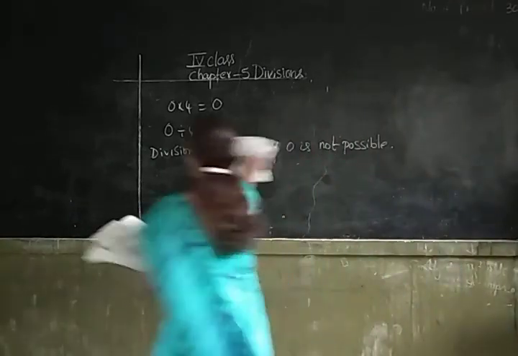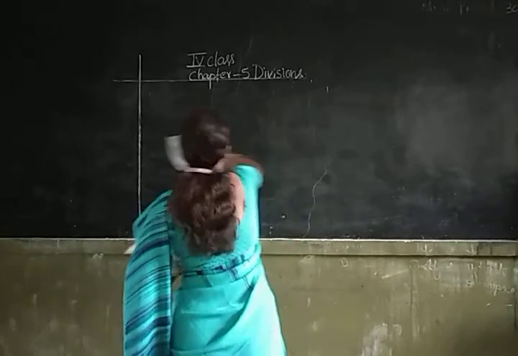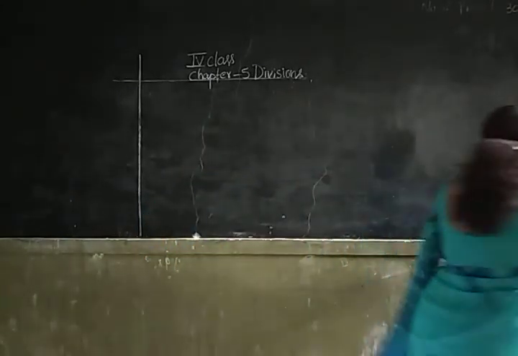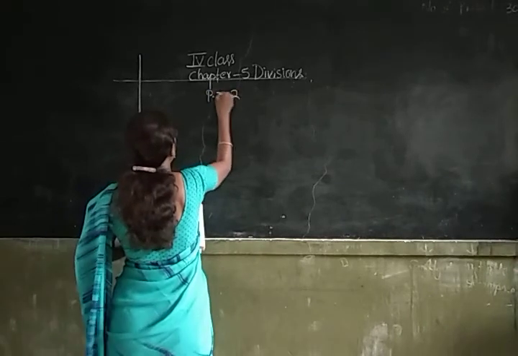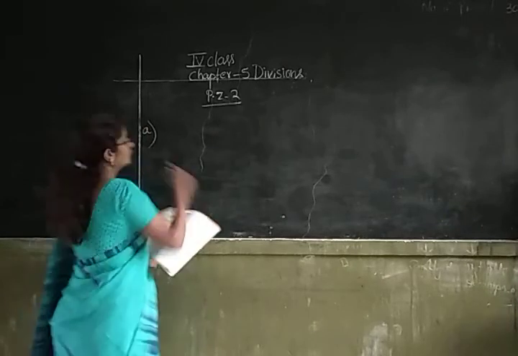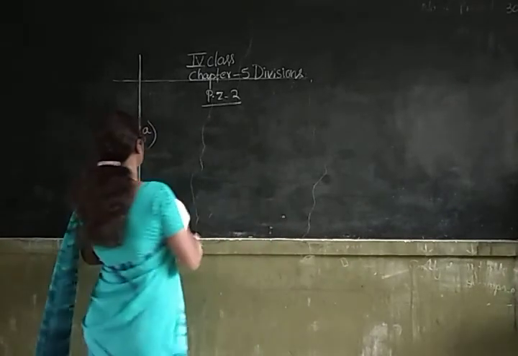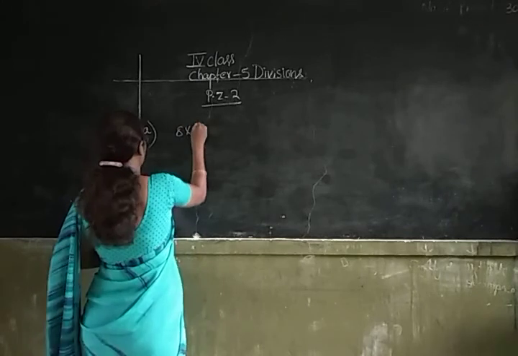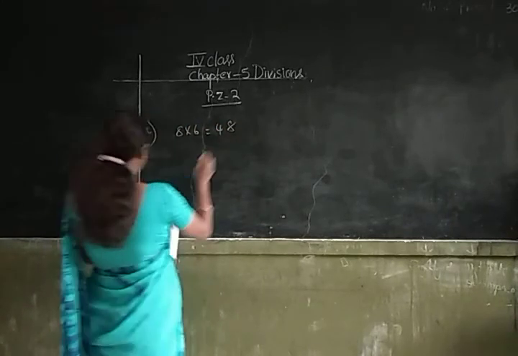Now let us do the practice zone 2. So, what is the question? Complete the following. Here a multiplication fact is given and you have to write down the division facts. 8 sixes are 48.